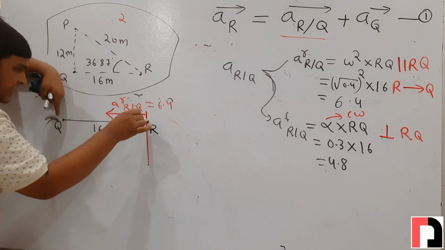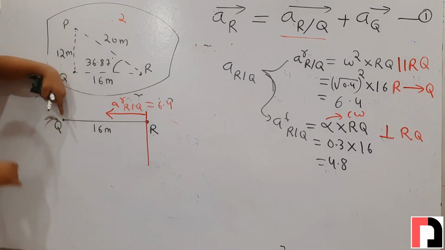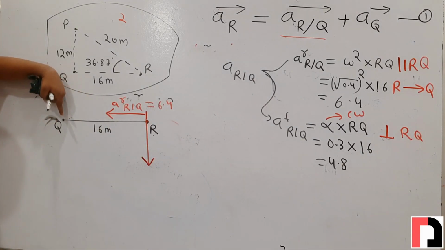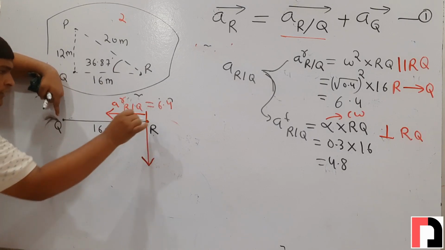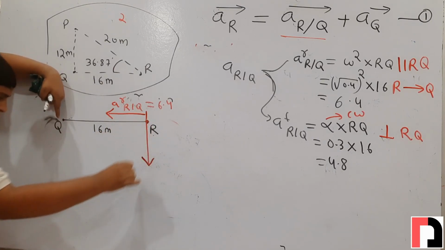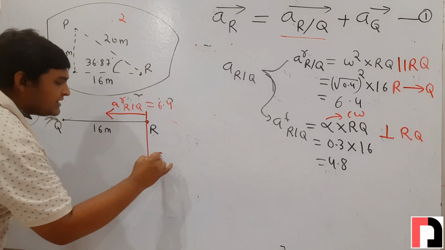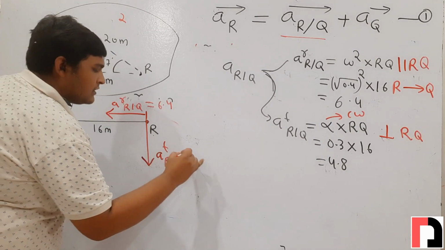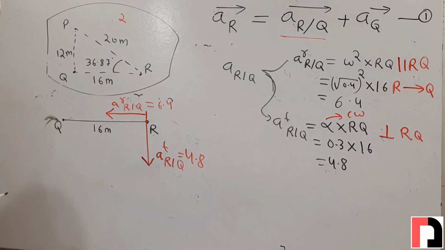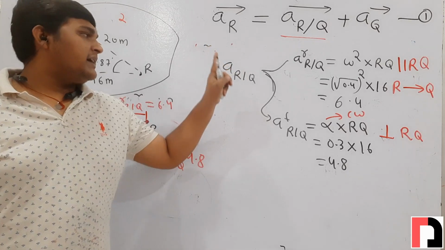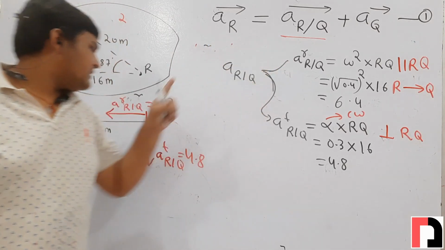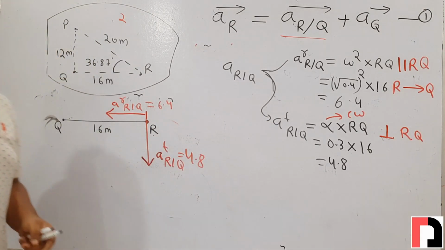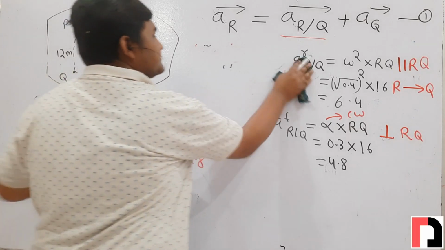So when we rotate point r with respect to q in the clockwise direction, in this line we need to give an arrow in the downward direction. This arrow will rotate point r with respect to q clockwise. So this is the sense of tangential of r with respect to q, and its value is 4.8. So we have calculated acceleration of r with respect to q. It has two components: radial of r with respect to q, and tangential of r with respect to q.